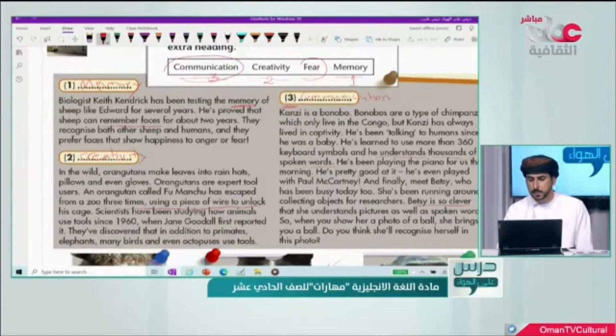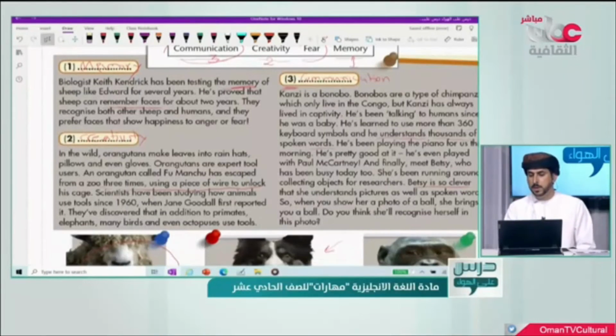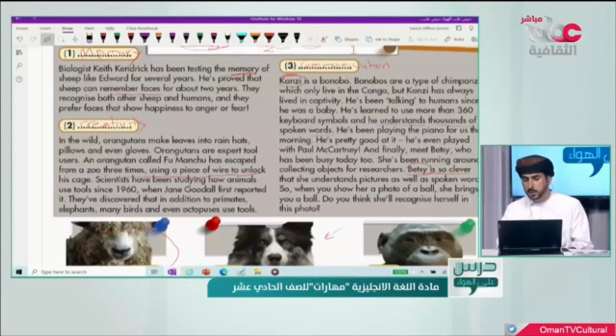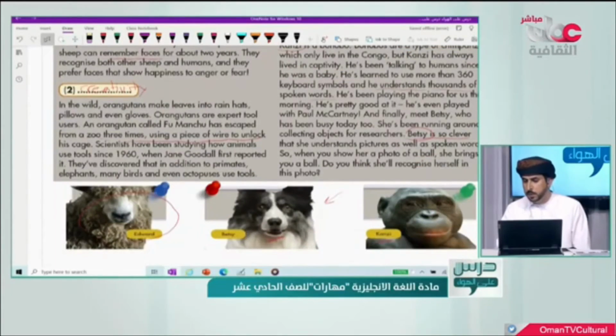Communication. And in this text especially, they are talking about Kanzi and Bitsy and the way they can communicate with others, and how they can understand thousands of spoken words, for example. And regarding Bitsy, it's a clever dog which recognizes faces and pictures, and they said that she understands pictures as well as spoken words. So when you show her a photo of Paul, she brings you Paul.